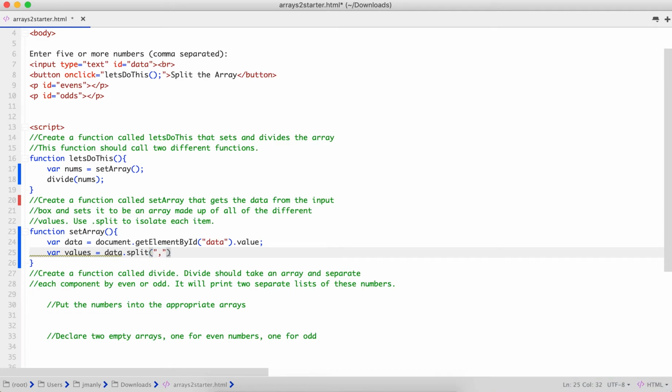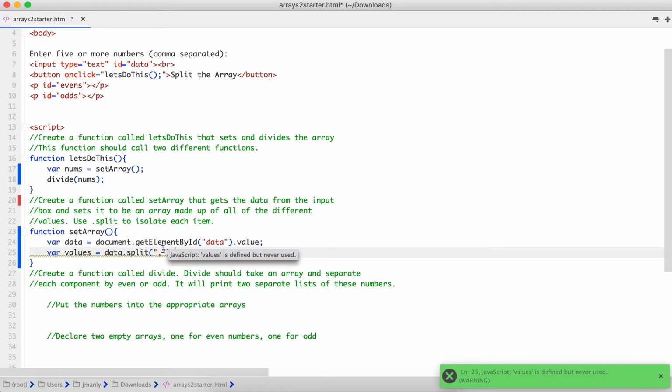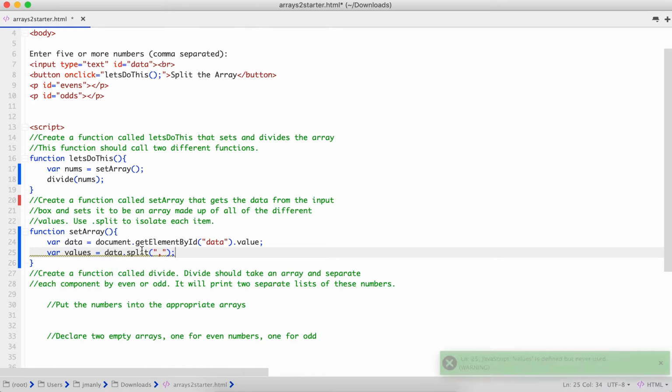What split does is it takes a string, and at every point where it finds a comma, in this case, it is going to create a new element of that array. So we are essentially extracting the elements from that string and putting them in a new array called values.